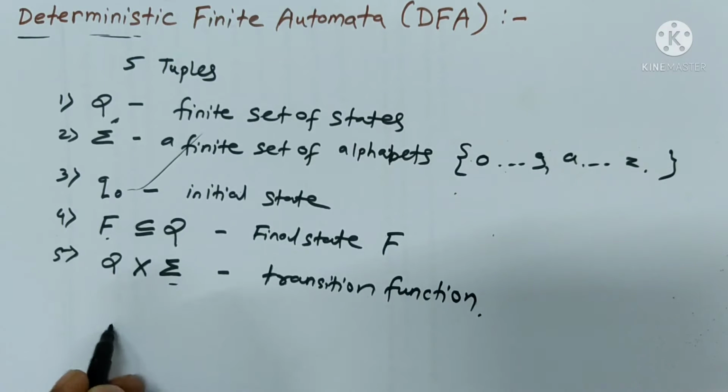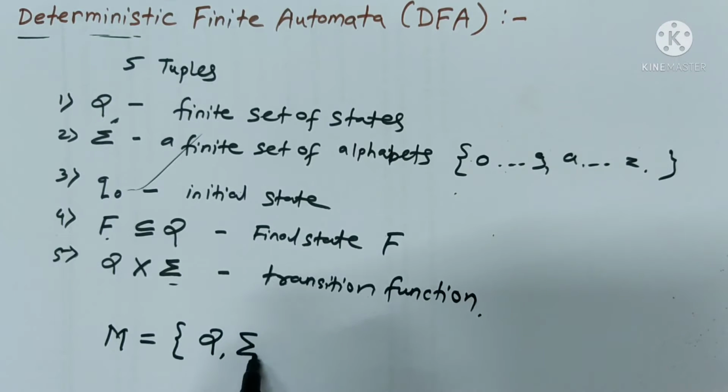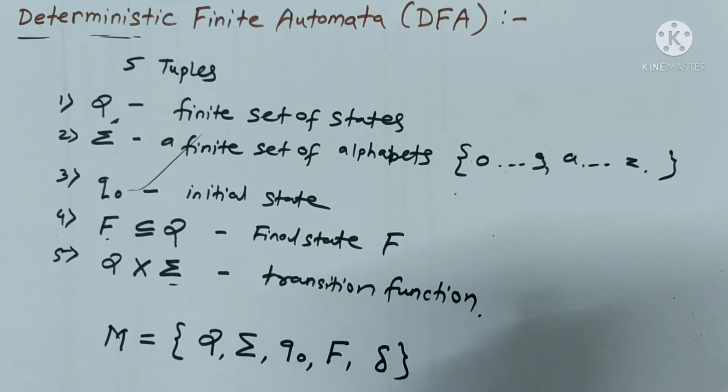Now, machine M equals the 5 tuples Q, sigma, Q0, F and then the transition. We call the transition delta. Okay, so this is the definition of DFA.